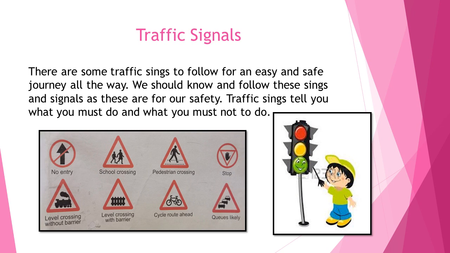In the next row, as you can see, there is a train or any vehicle, and the sign shows us level crossing without barrier. In the next picture you can see level crossing with barriers. As you can see the barriers in the image, it means level crossing barriers. The next one is cycle route ahead. It means this route is only for cyclists. And the last one of this image is queues likely, as you have to travel or drive in a queue.